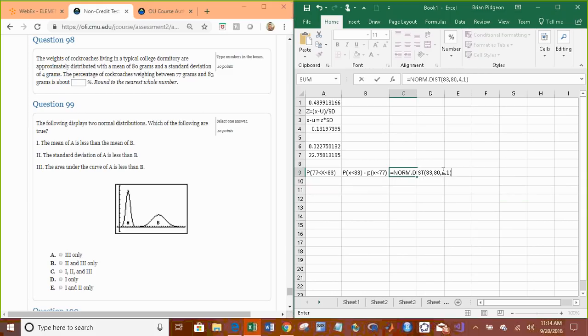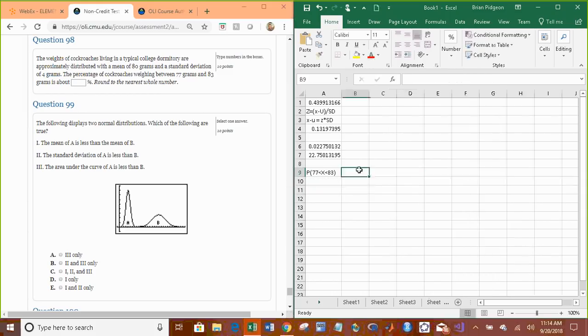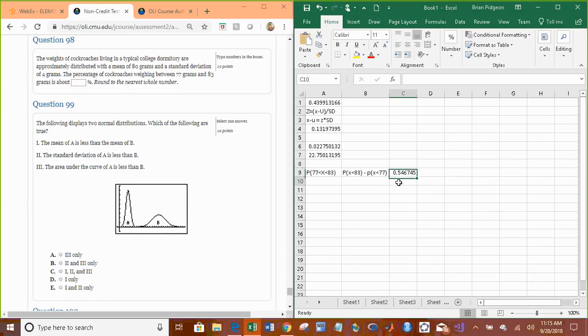And then just do minus, then do it again. NORM.DIST, x is now 77, mean 80, standard deviation of 4, cumulative is 1. We get 0.54, okay, whatever. But then we're going to take this and multiply it by 100 and convert it to the closest decimal, which is 55%.